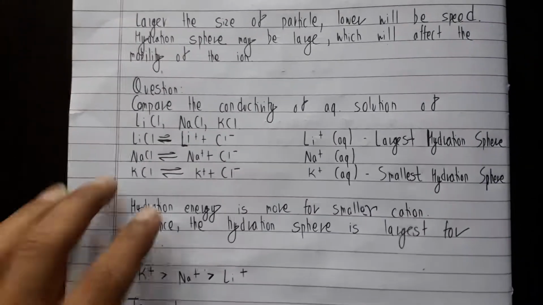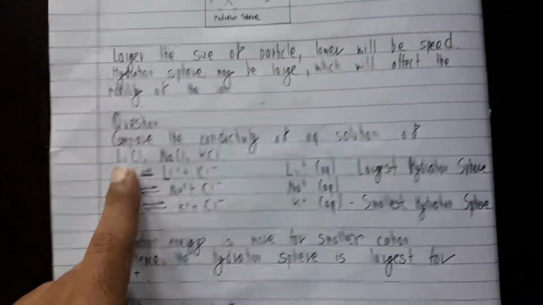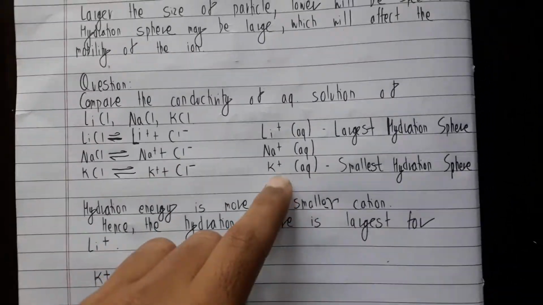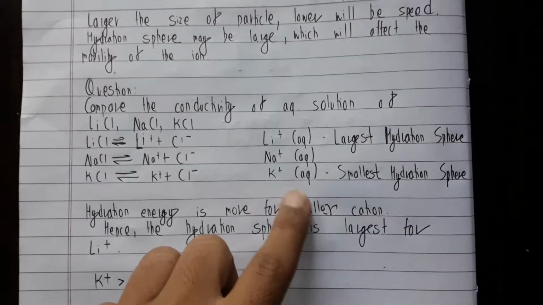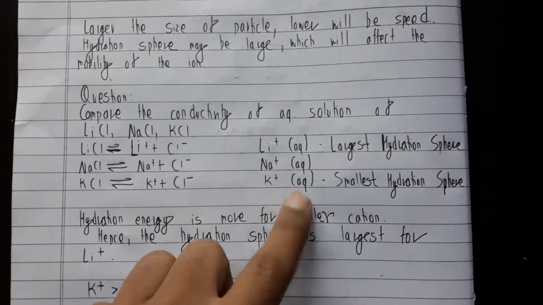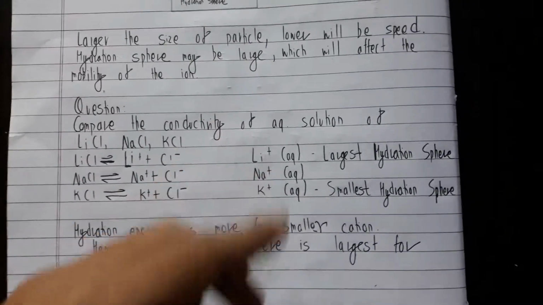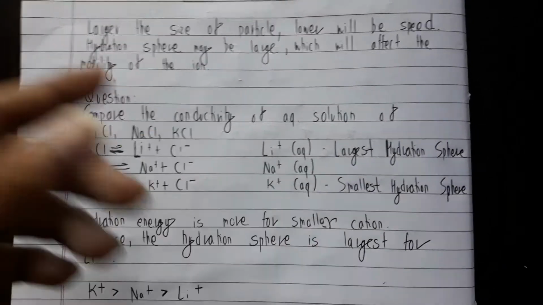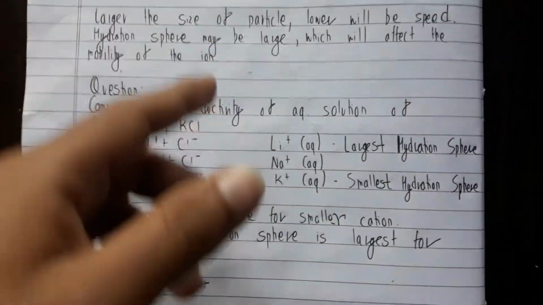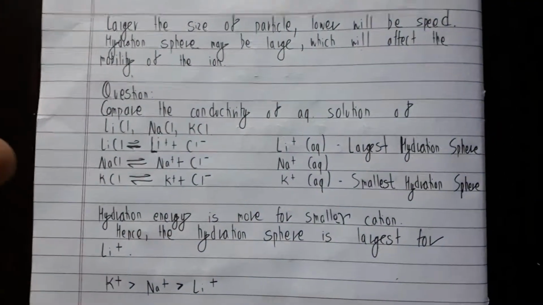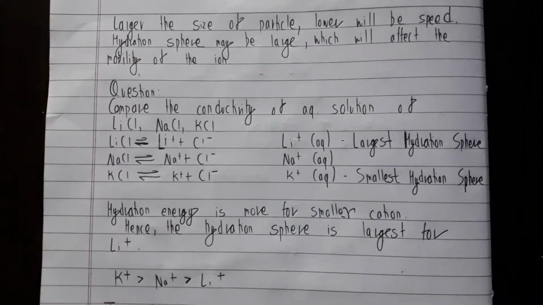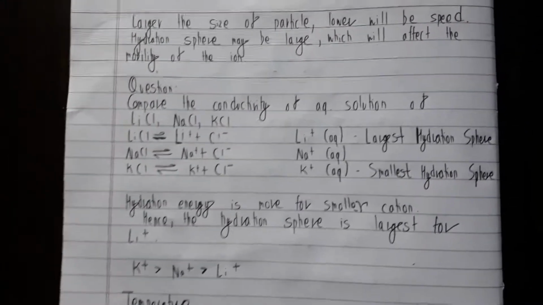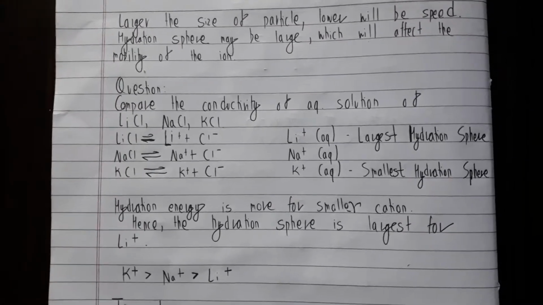So here's a very nice question. The first time I saw this question, I was like, whoa, that's pretty easy. Since K+ is from the fourth period, I could say that it's the largest, and since it is the largest, it will have a lot of water molecules surrounding it. So of course, potassium is going to be the largest and lithium is going to be the smallest, and the conductivity of potassium is going to be the least, while that of lithium is going to be the most. But I was dead wrong. And this is the type of question they ask in the competitive exams.